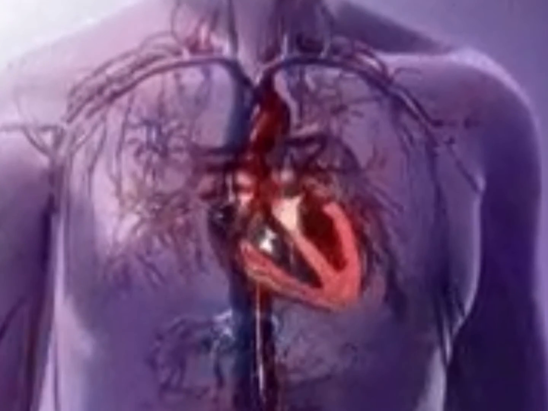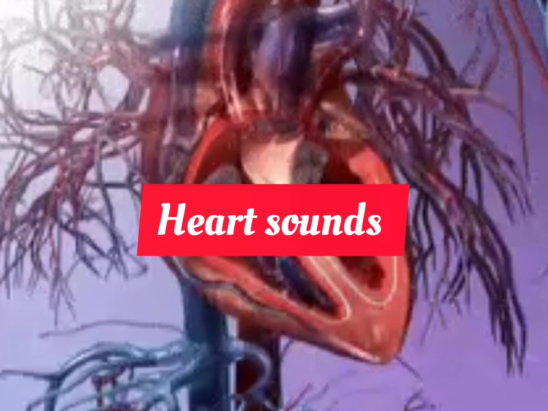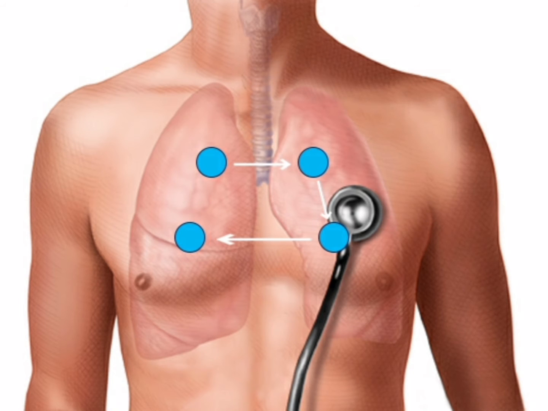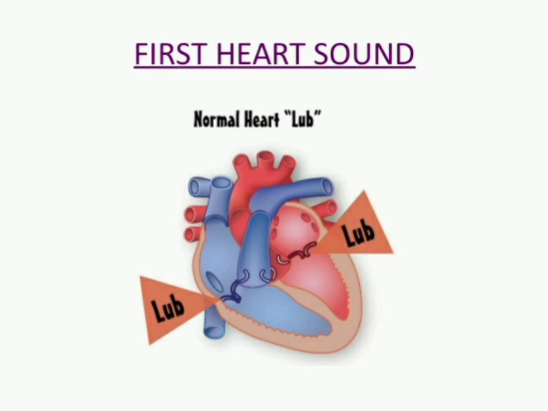Now move on to the heart sounds. During each cardiac cycle, two prominent sounds are produced which can be easily heard by a stethoscope. Stethoscope is an instrument used for the amplification of sound. This device allows one to hear sound and pulse of an individual. The basic reason for the production of the sound is the closure of the various valves. The sounds that the cardiac system produces during each heartbeat are the lub and the dub.